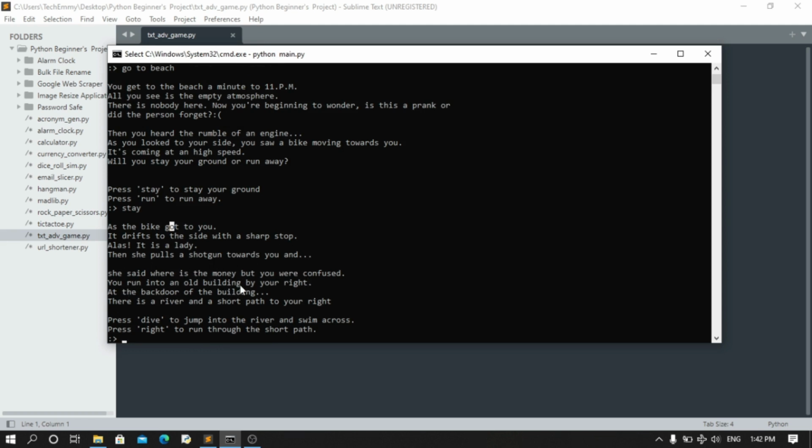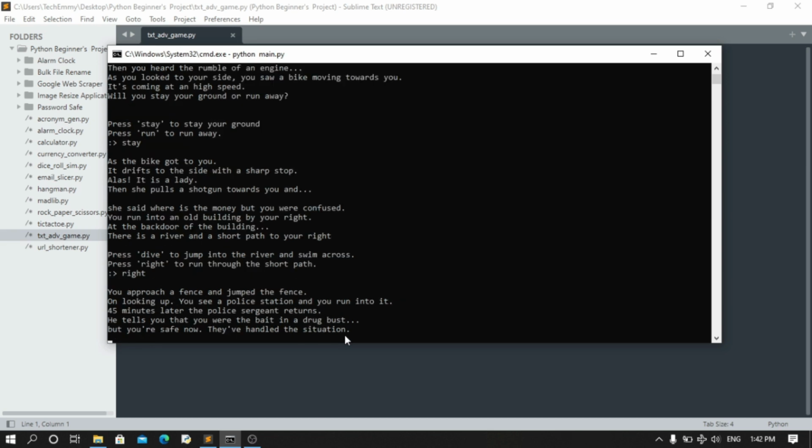But you are confused. Running to an old building on your right, at the back door of the building is a river and a short path to your right. So if I should dive, he's going to die for some reason. You will get to that later. But let's pass the right. We want to finish this.